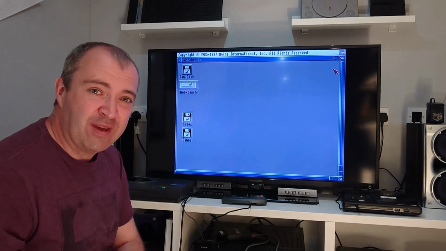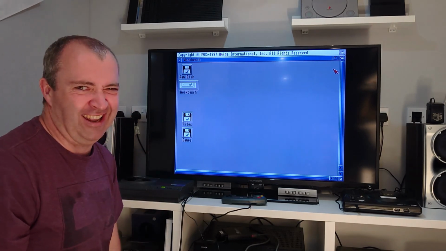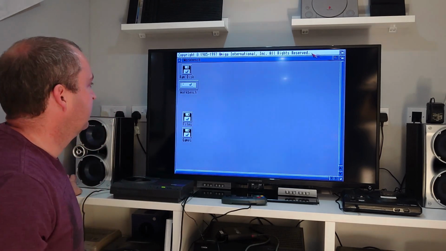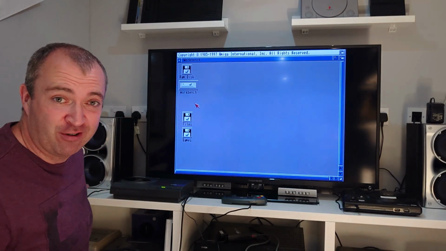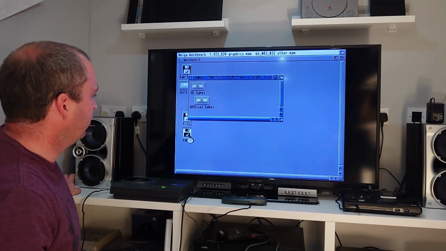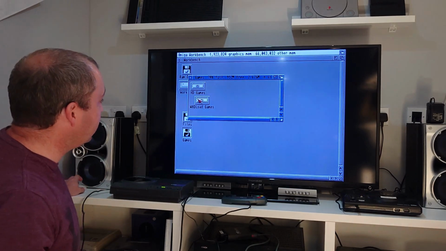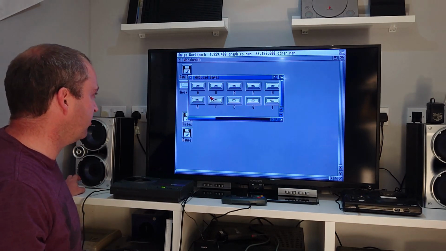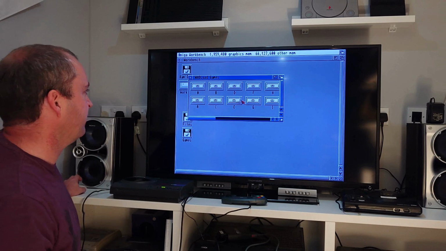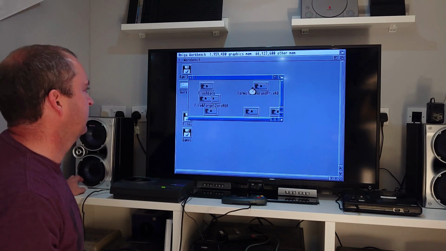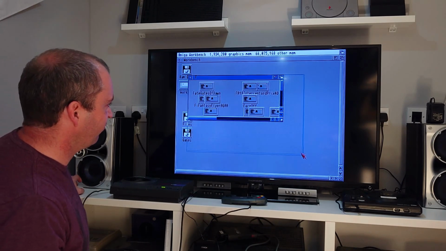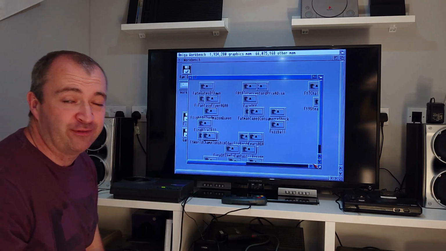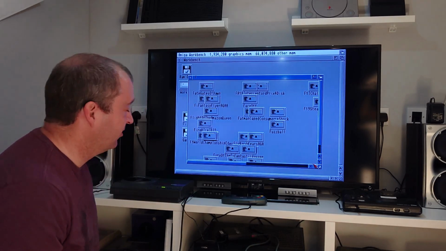Well, it would be, but there is one little niggling annoyance. That's, well, drives me crazy anyway. If you want to play one of your WHDLoad games, well, you have to browse to the directory. What are we going to play? Game begin with F. Look at the state of this. You're going to have to hunt through this to find whatever game it is you want.